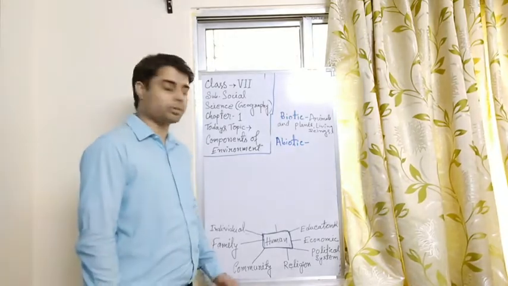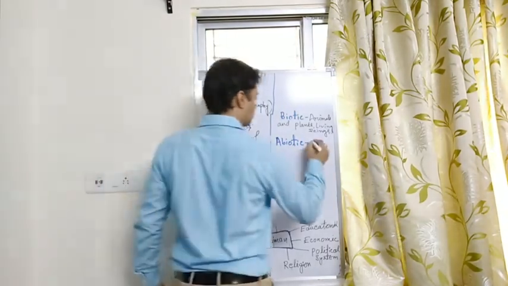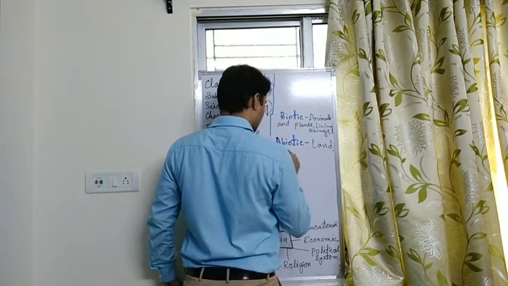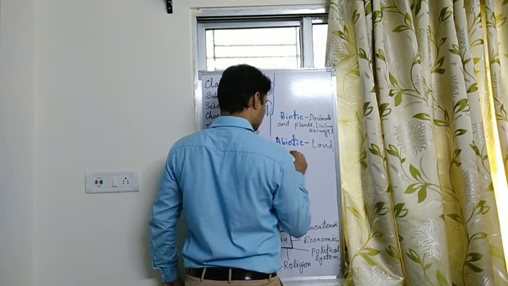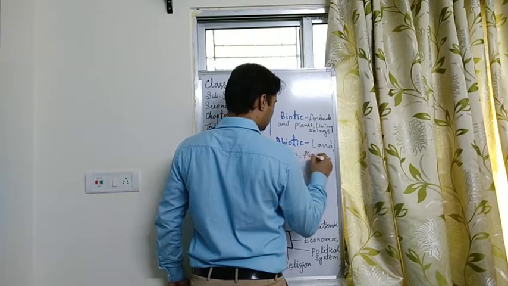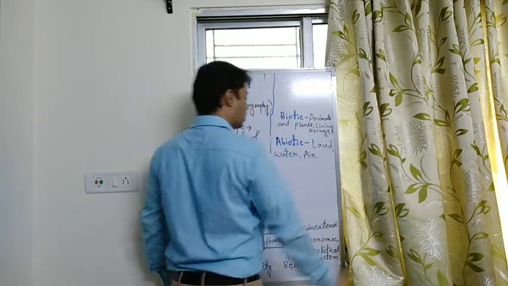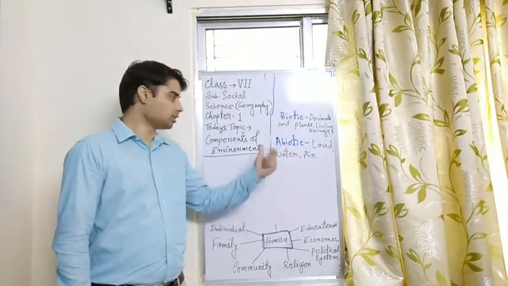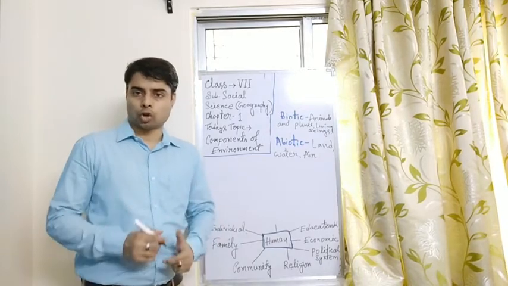So land, water, air, all these things consist in the abiotic environment, so all the non-living things.